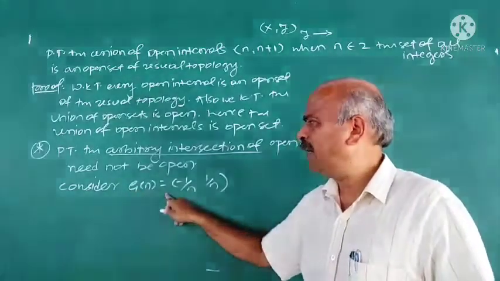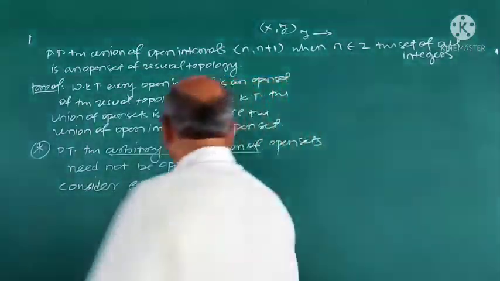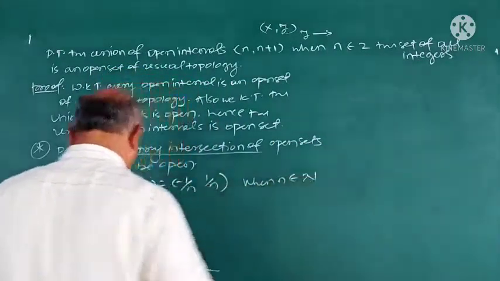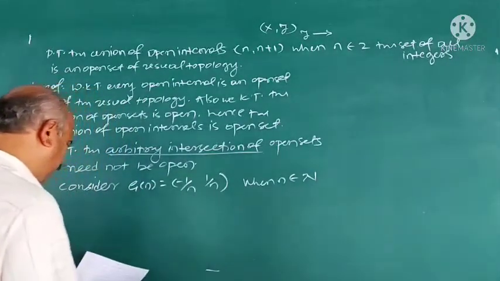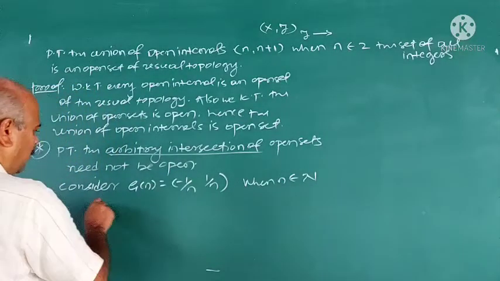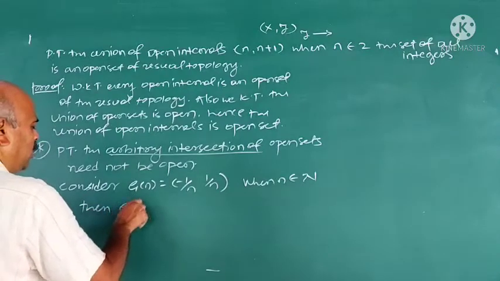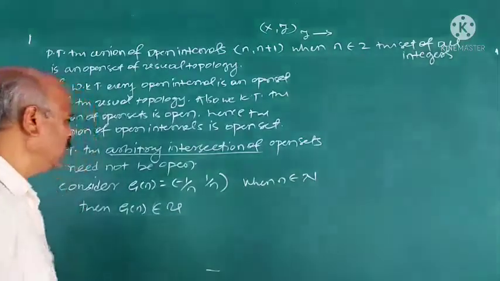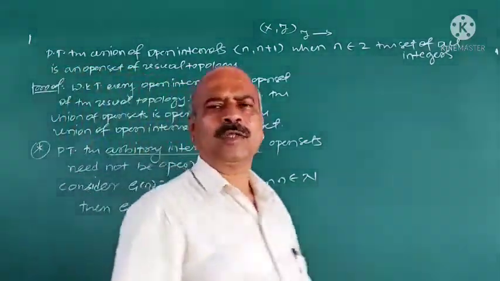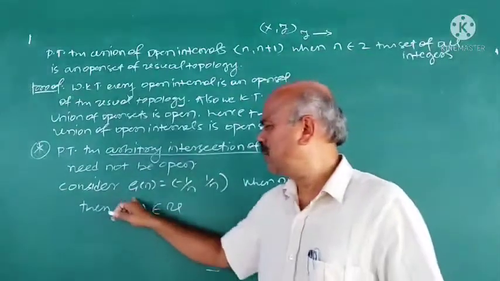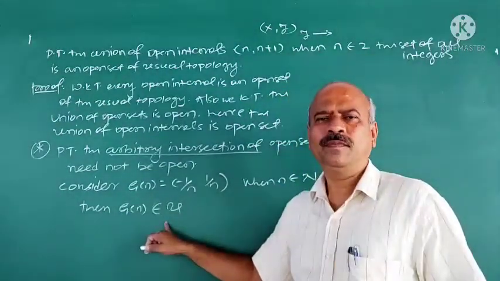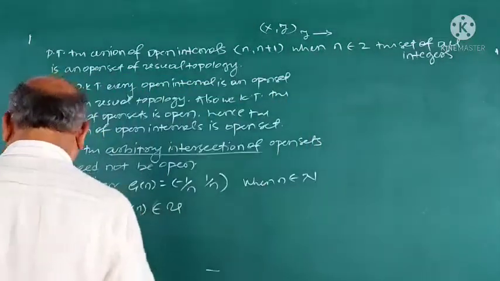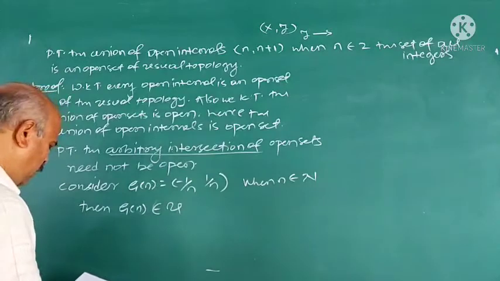G_n, where n belongs to N, then G_n belongs to U, usual topology. Why G_n belongs to U? Because G_n is an open interval and every open interval is an open set of U. So G_n belongs to U.